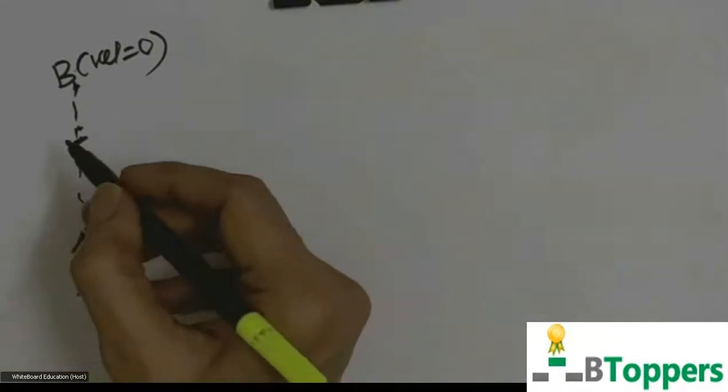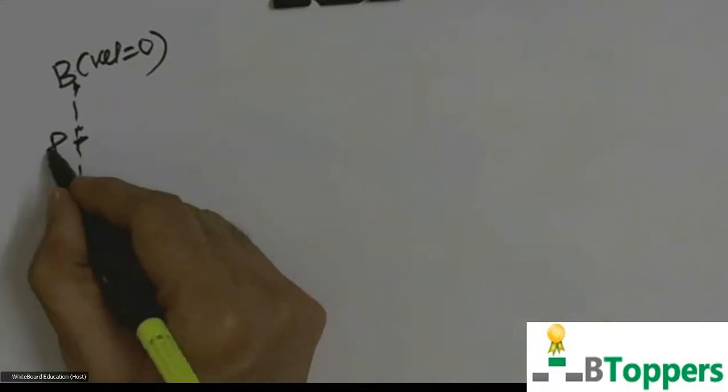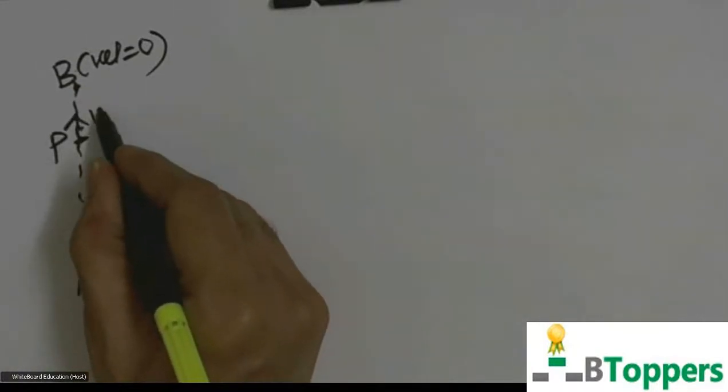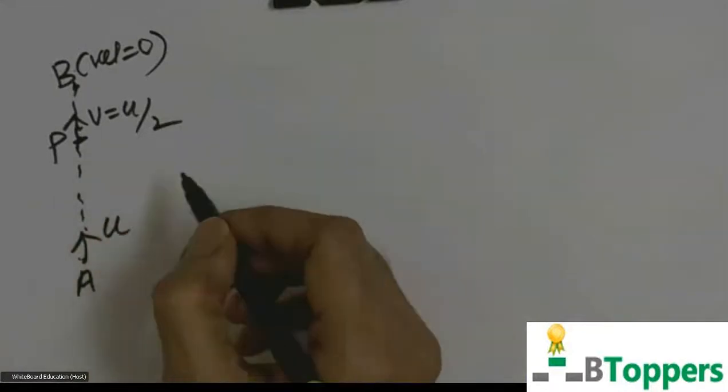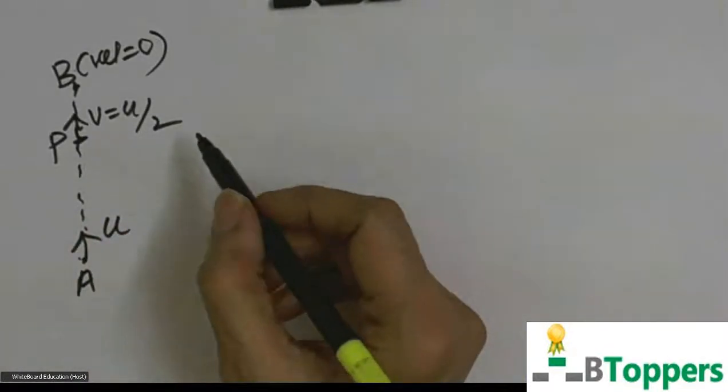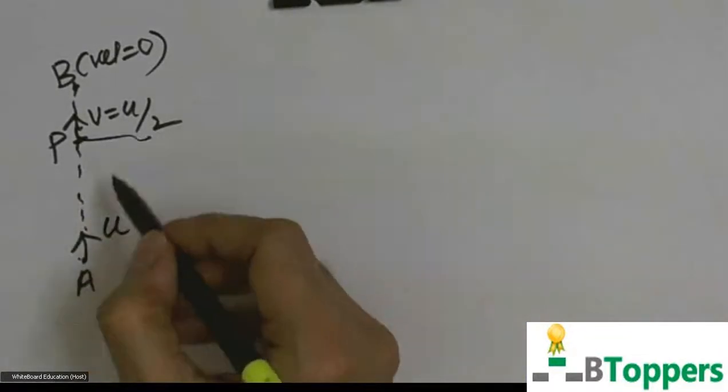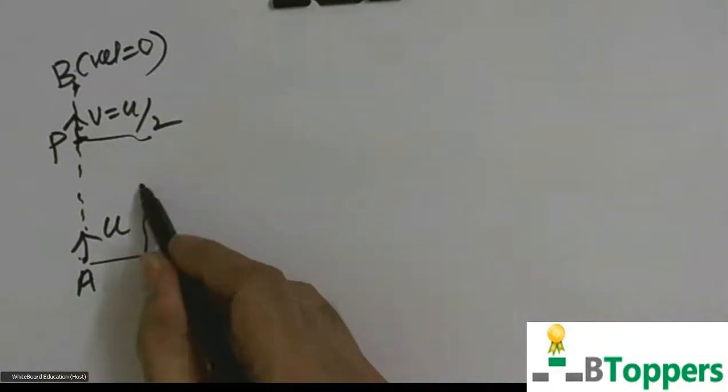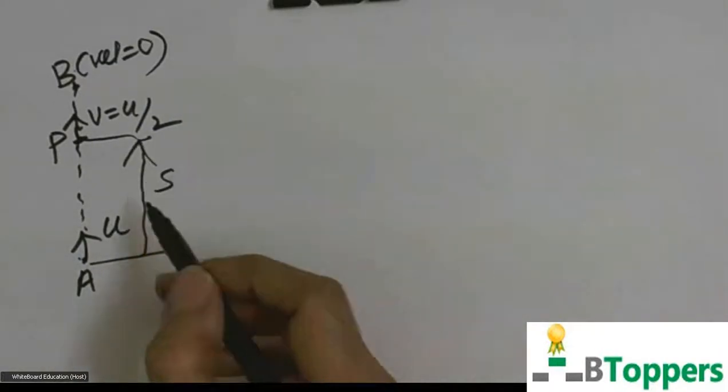Let P be the point at which its velocity becomes equal to half of the initial value. And during the upward motion, let us find the height of this point P above the point of projection.